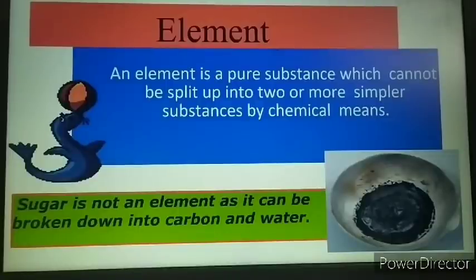So, what is an element? An element is a pure substance which cannot be broken down or split into simpler substances by any physical or chemical means. For example, again, elaborating the same example, no simpler substance can be made out of a substance like gold. Hence, gold is considered an element.